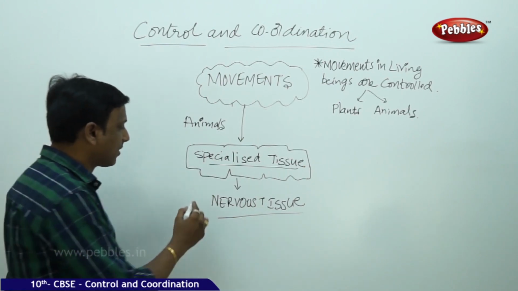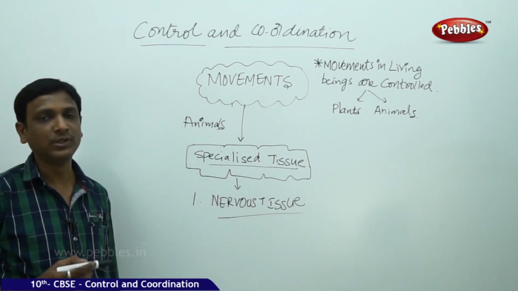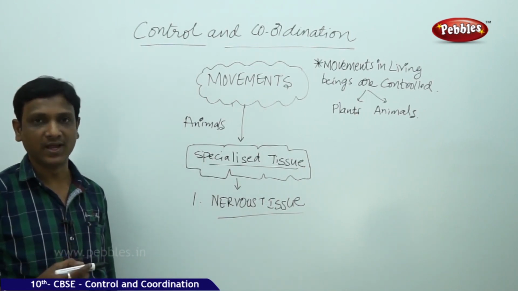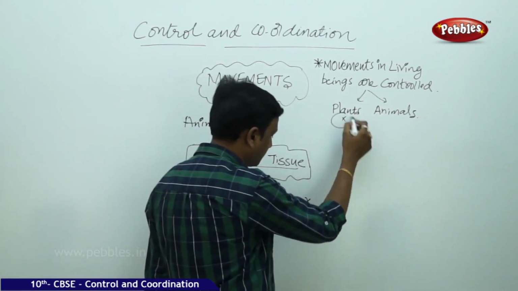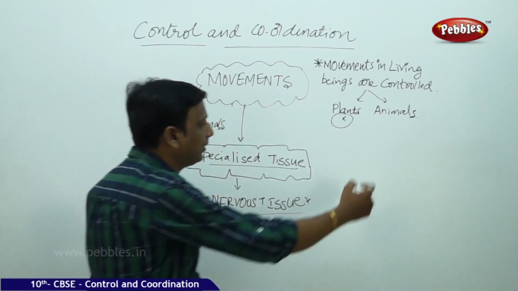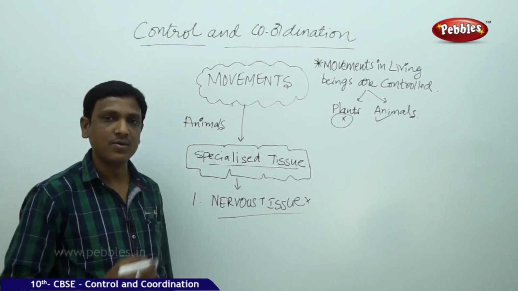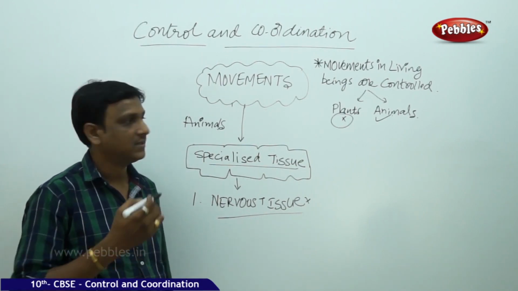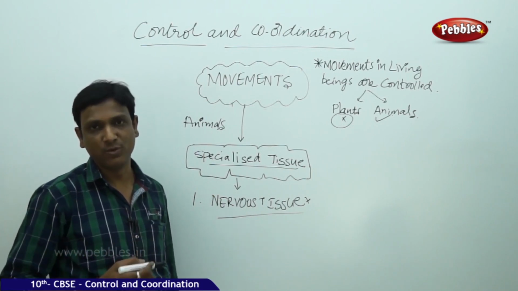First let us talk about the nervous tissue, how this tissue helps in controlling the movements in living organisms, that is in animals, because we don't find this kind of tissue in plants. This specialized nervous tissue is found only in animals. So first let us see how this process is done in animal bodies. Then we go to the plants and see how their movements are controlled.